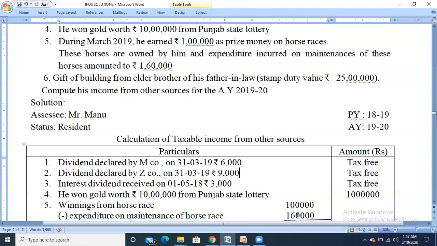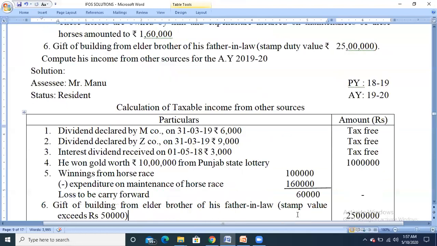Means such loss can be adjusted against the next coming winnings from the horse races only. So we have a loss to be carried forward of rupees 60,000, and that loss has to be recovered only from the winnings from horse races, not from other income. This will be covered in chapter 5, set off and carry forward of losses. Means any loss from horse races has to be adjusted with the winnings from horse races only, not with other income. And this will be carried forward for the next 4 years.